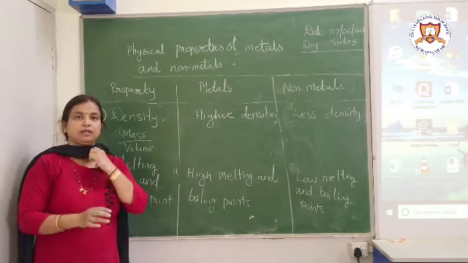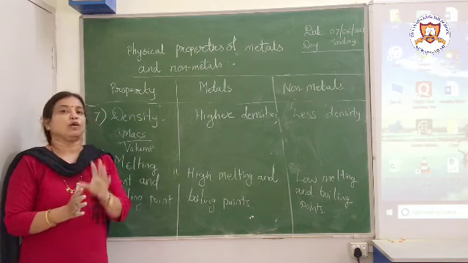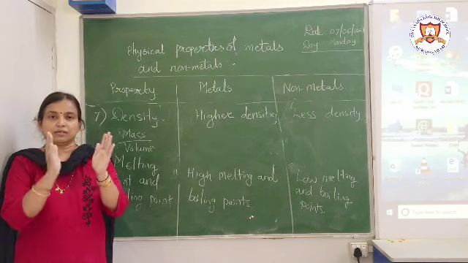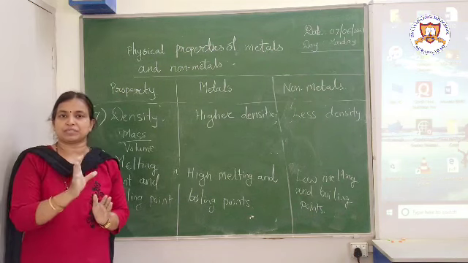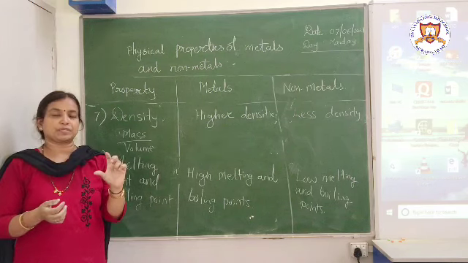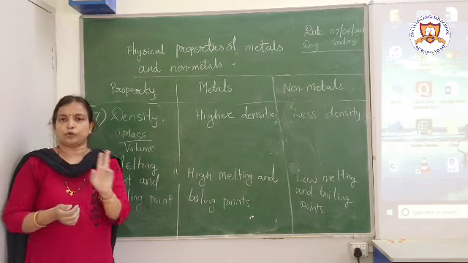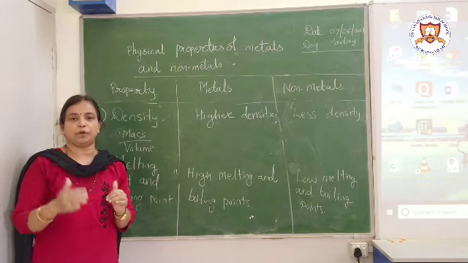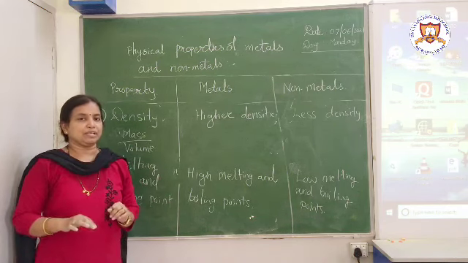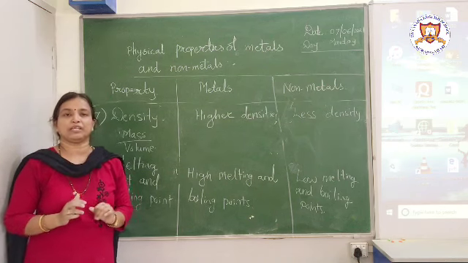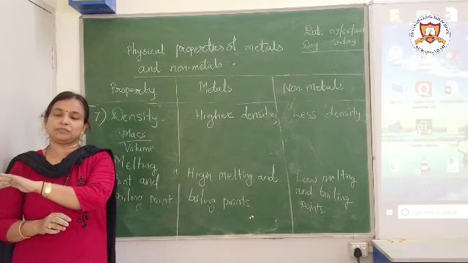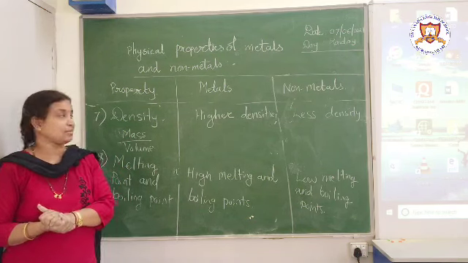So, what were the things we have seen today, children? We started with matter. We saw the classification of matter, that was nothing but what? Matter can be classified into two groups, pure substances and mixtures. Pure substances can be further classified into two more groups, elements and compounds. Today we were talking about elements. In elements classification we saw that they can be classified into metals, non-metals, metalloids and lastly, inert gases or noble gases, isn't it?